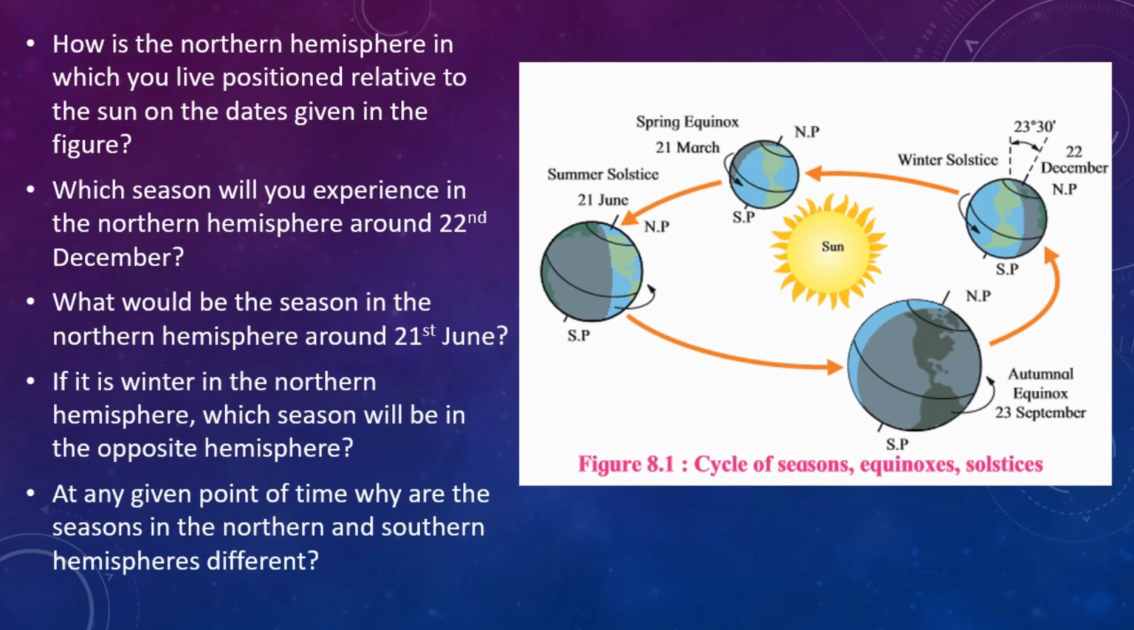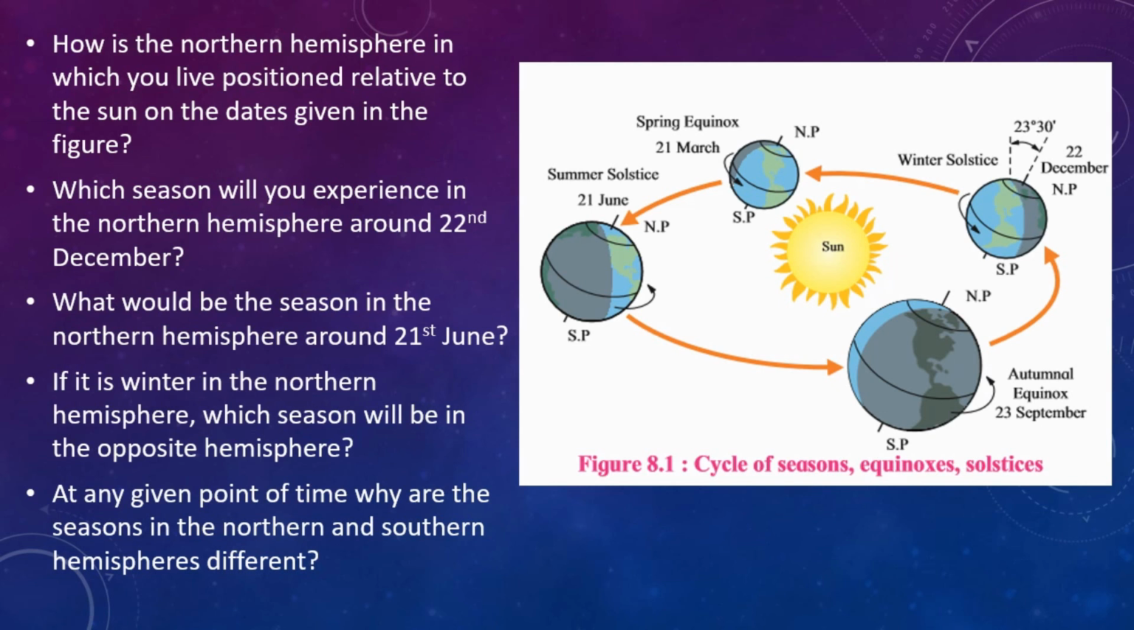Next question. What would be the season in the northern hemisphere around 21st June? It will be summer season in the northern hemisphere around 21st June. Next, if it is winter in the northern hemisphere, which season will be in the opposite hemisphere? If it is winter in the northern hemisphere, the southern hemisphere will experience summer season.